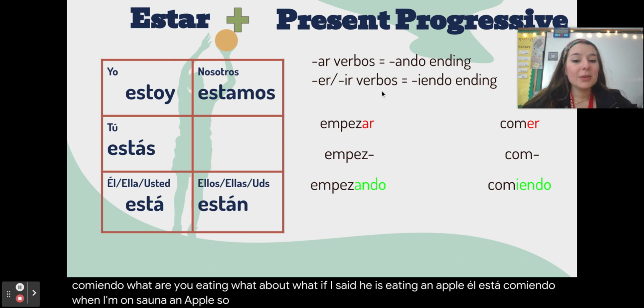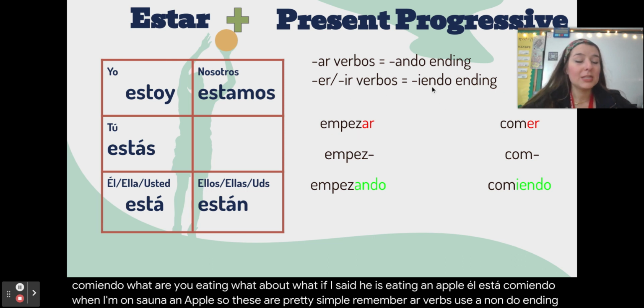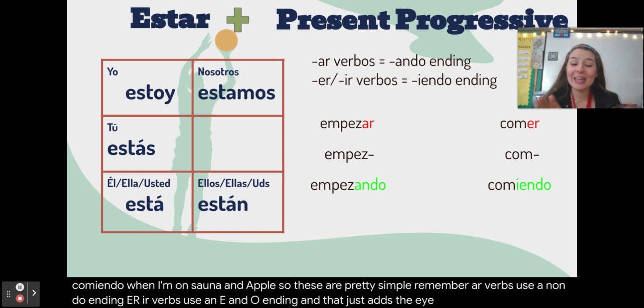So these are pretty simple. Remember, AR verbs use an ando ending, ER/IR verbs use an iendo ending, and that just adds the ing onto your verb.